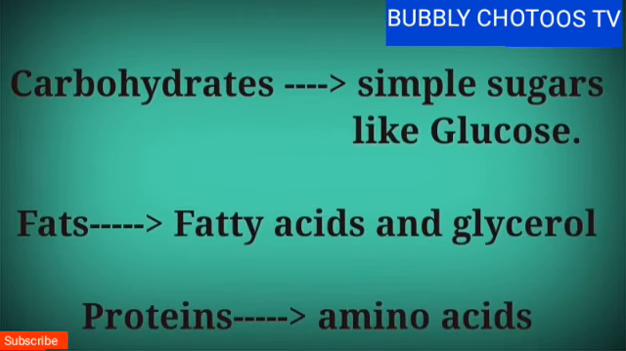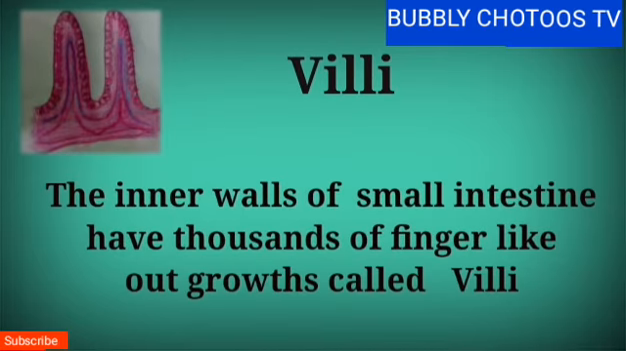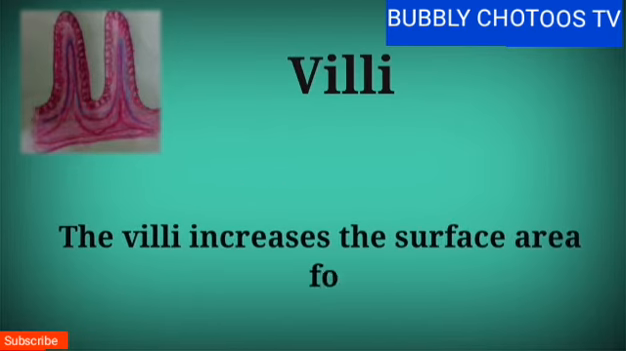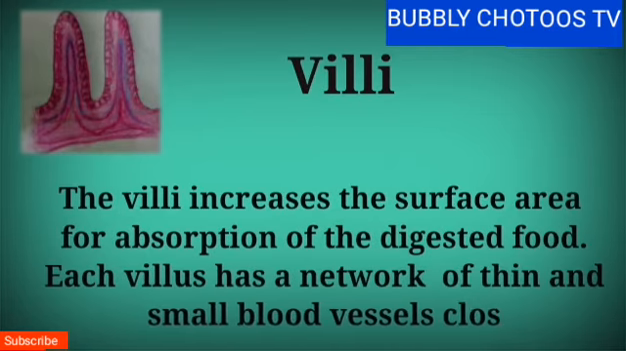The components like carbohydrates are broken down into simpler sugars like glucose, fats to fatty acids and glycerols, proteins to amino acids. Villi. The inner walls of small intestine have thousands of finger-like outgrowths called villi. The villi increase the surface area for absorption of the digested food.